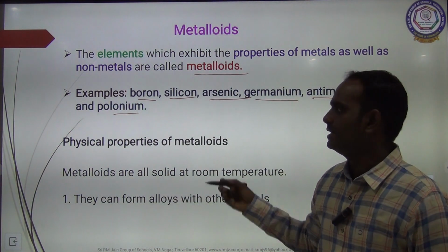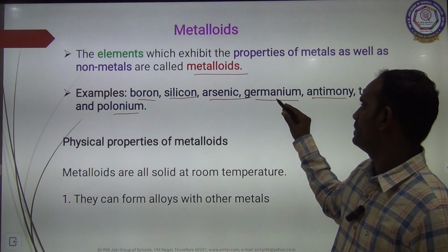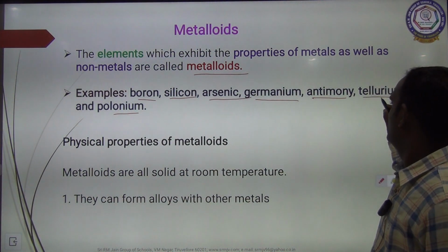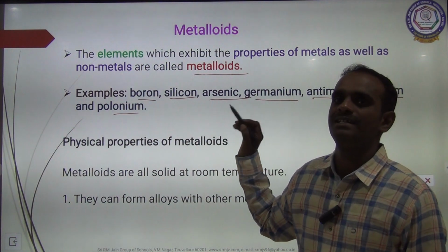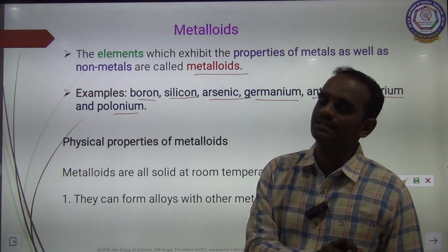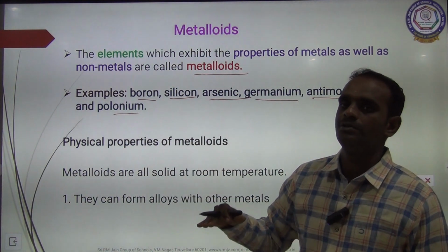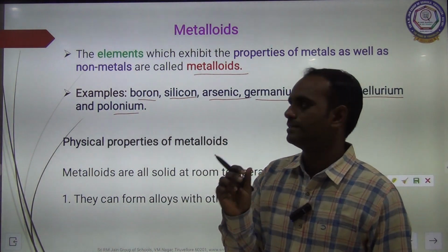Children, once again I am repeating: boron, silicon, arsenic, germanium, antimony, tellurium and polonium. These are examples of metalloids. They have some properties related to metals and some related to non-metals. Hence these elements are said to be metalloids.